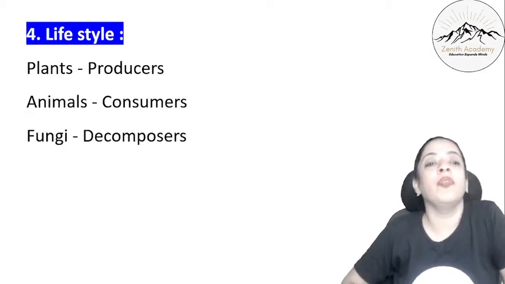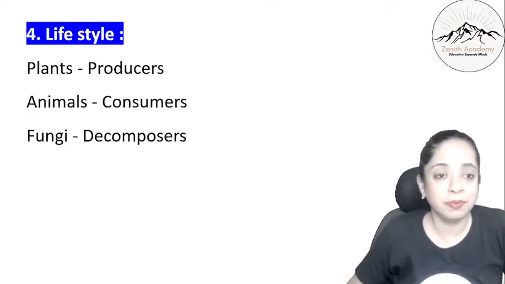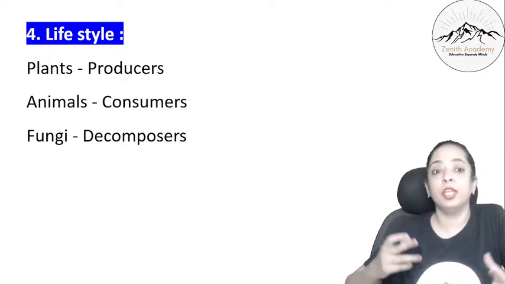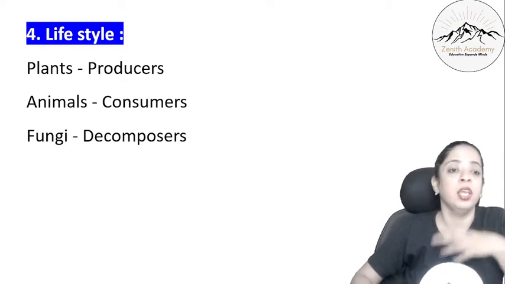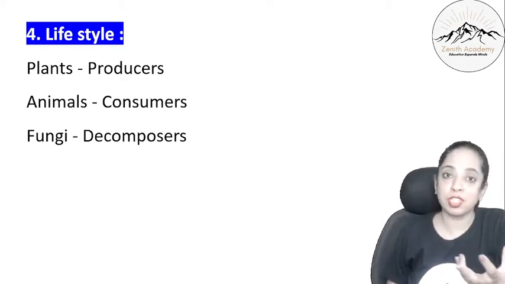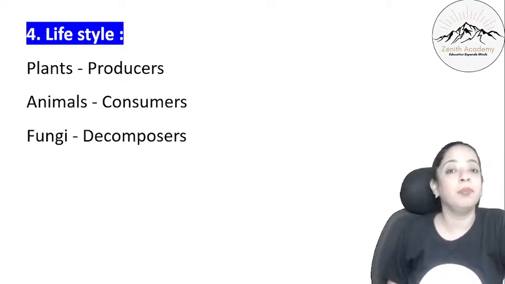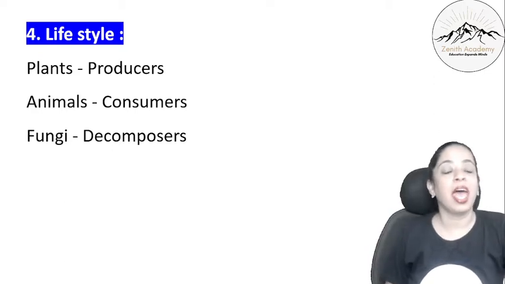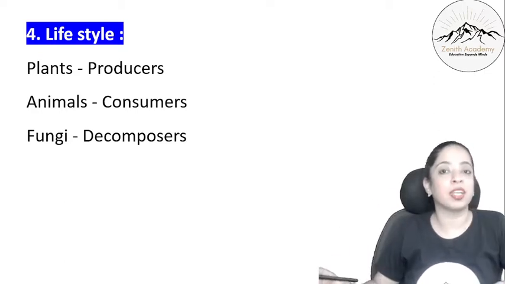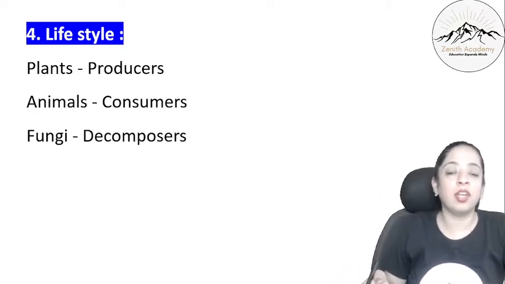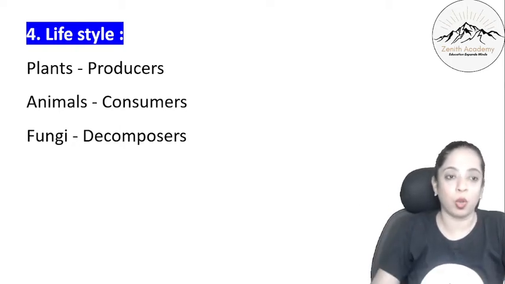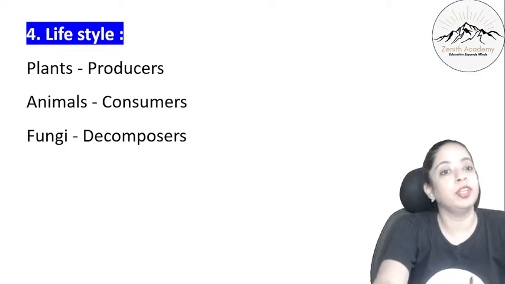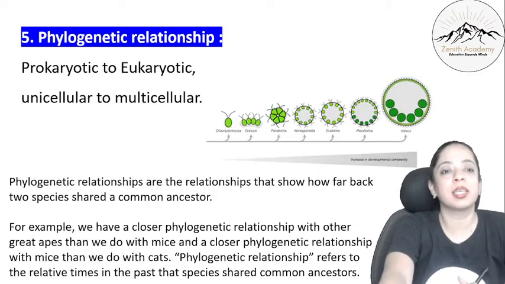Then depending on their lifestyle, what do they do? That is a lifestyle, right? So plants are the producers, they produce their own food, animals consume that food, and fungi are decomposers, that is, they act on the dead organisms and decompose them, breaking the big molecules into smaller ones. So according to lifestyle also he was able to make some groups.